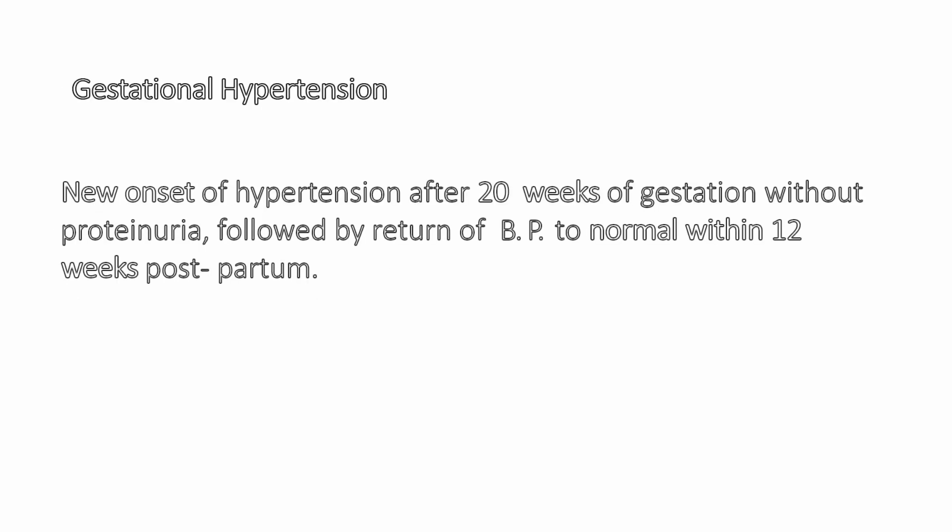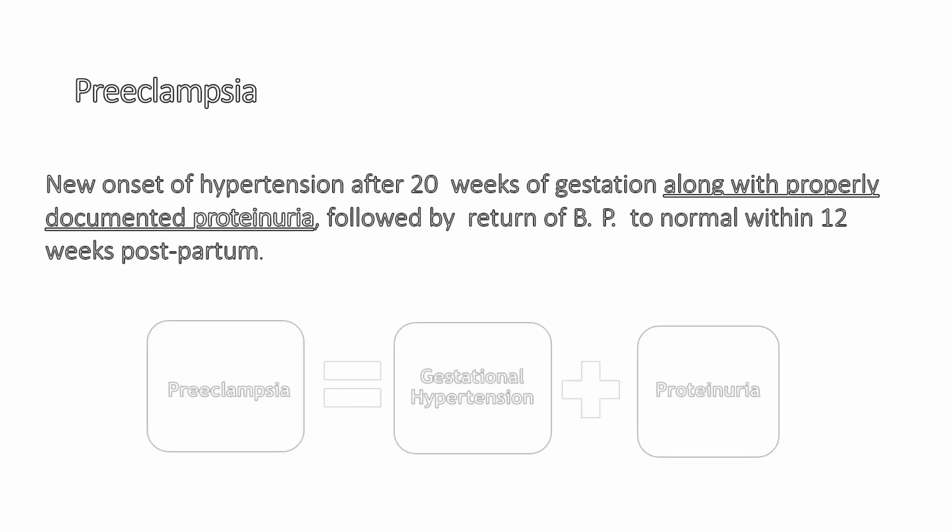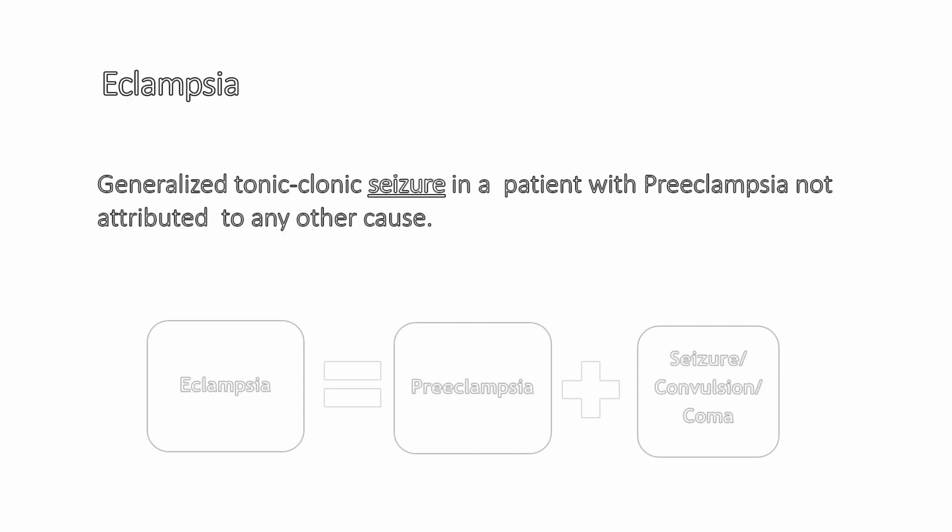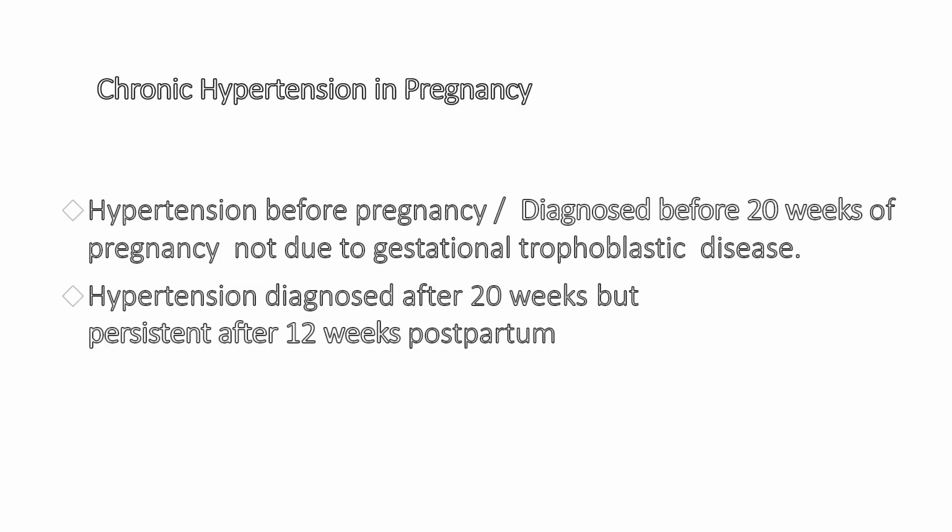Now coming to the different categories. So what is gestational hypertension? It is new onset of hypertension after 20 weeks of pregnancy without proteinuria, which returns to normal within 12 weeks postpartum. What is preeclampsia? It is gestational hypertension along with proteinuria. What is eclampsia? It is preeclampsia along with seizures or convulsions or coma.